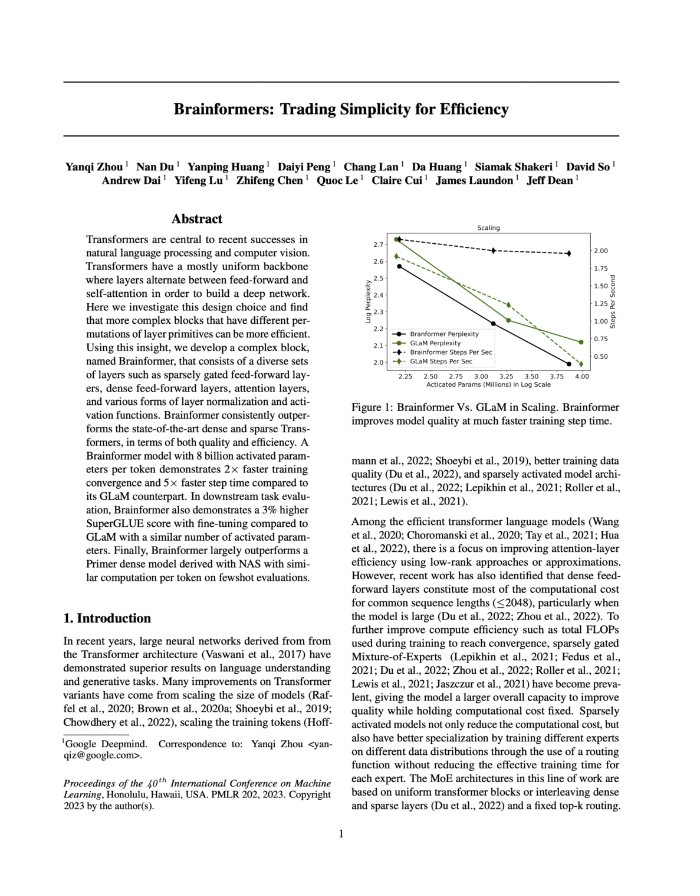Section 2 Related Work. In this section, we discuss related work, which includes advancements in large language models, sparsely activated models, and non-uniform architectures. Large language models have consistently shown strong results in various natural language processing tasks. The key to their success lies in scaling up their capacity and increasing the number of tokens used during training. This approach has not only significantly improved the performance of these models, but also proven effective in computer vision architectures.